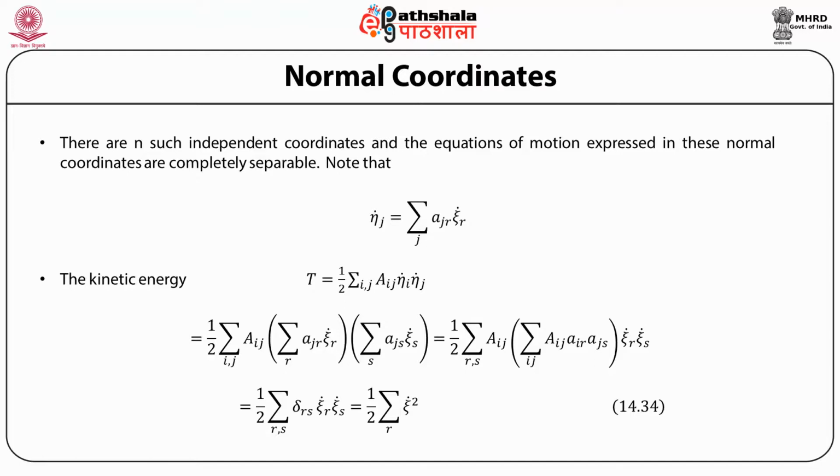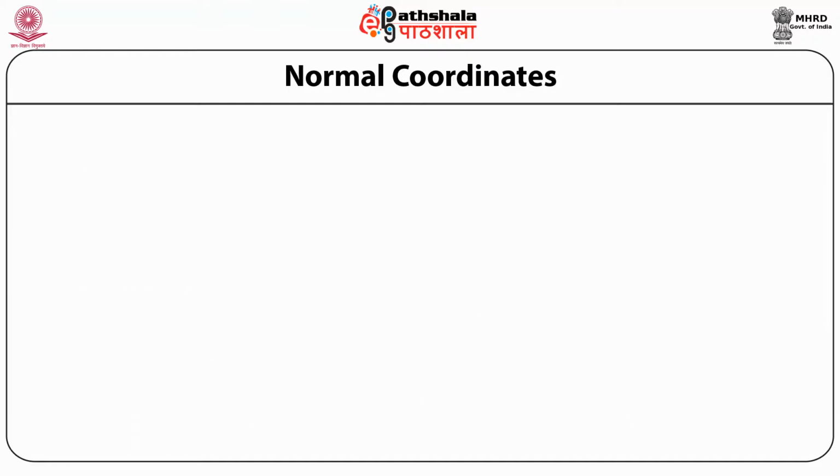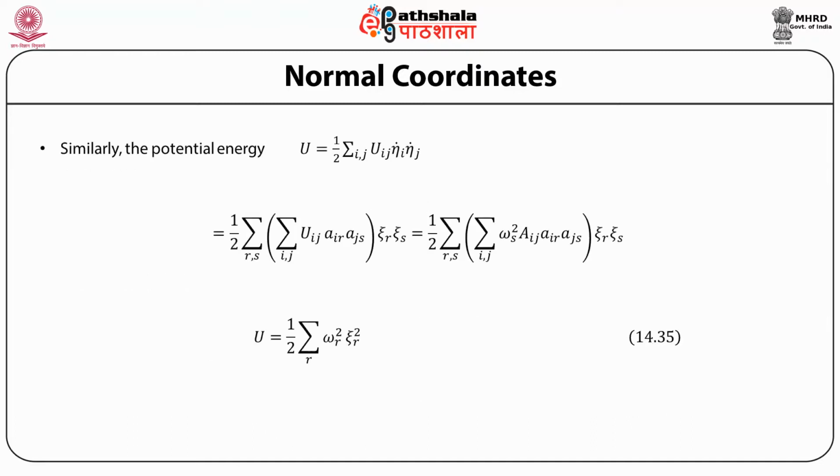Substituting the expression for eta_i in terms of normal coordinates, and using the orthonormal property, the kinetic energy can be written as half times sum over r of xi_r dot squared. Similarly, the potential energy also can be diagonalized, and can be written in terms of xi_r as half sum over r of omega_r squared xi_r squared.